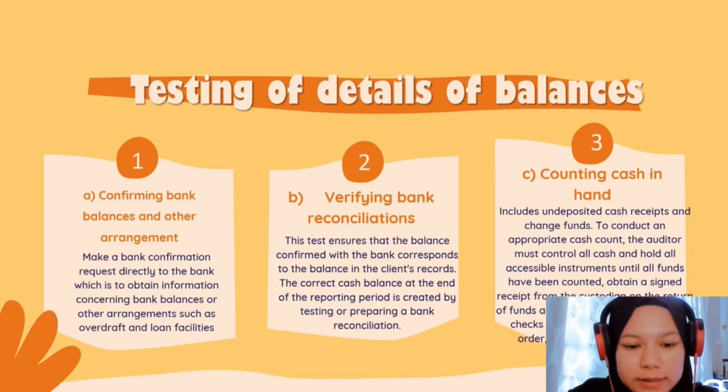Last but not least is counting cash in hand. Cash in hand includes undeposited cash received and change funds. To conduct an appropriate cash count, the auditor must control all cash and hold all accessible instruments until all funds have been counted, obtain a signed receipt from the custodian on the return of funds, and ensure that all undeposited checks must be paid to the entity's order, either directly or through endorsements.